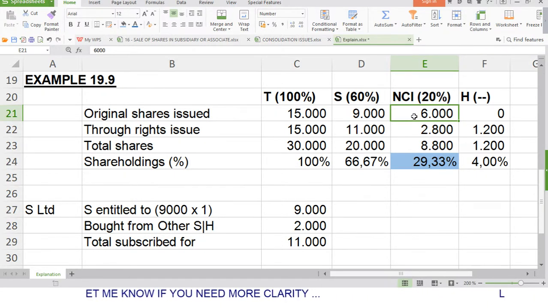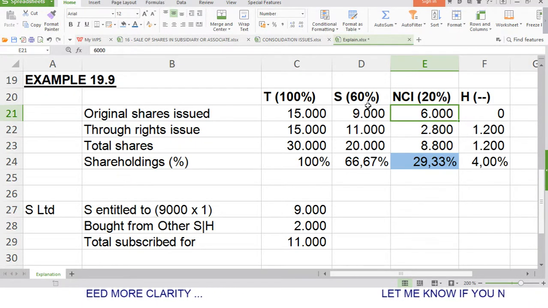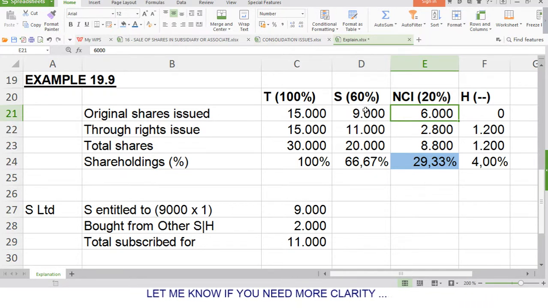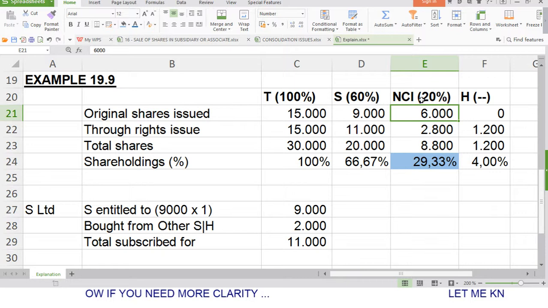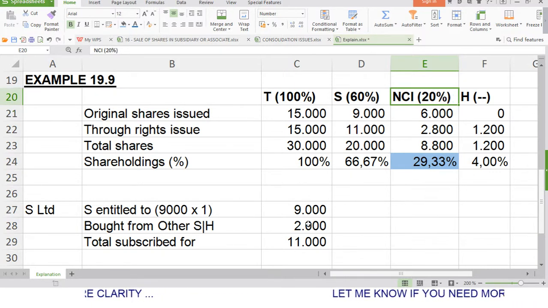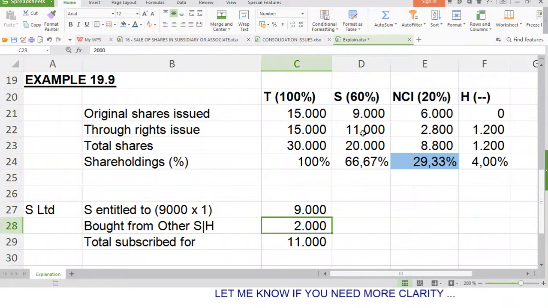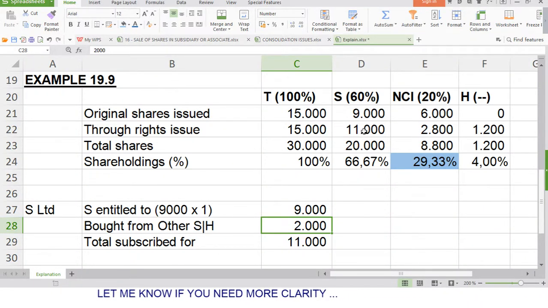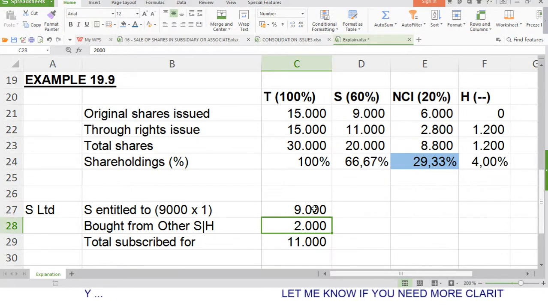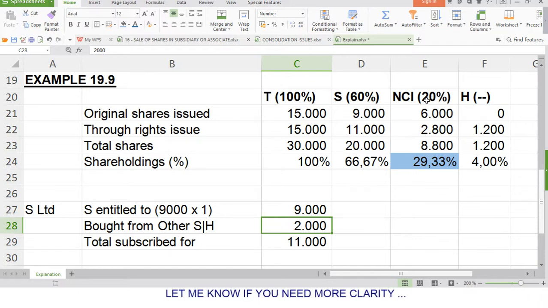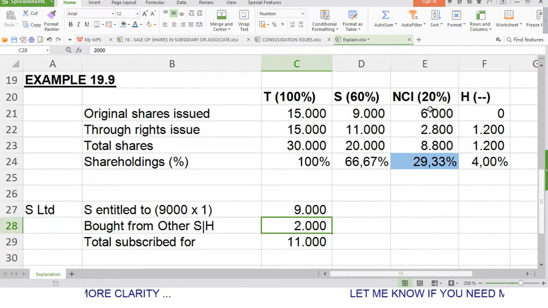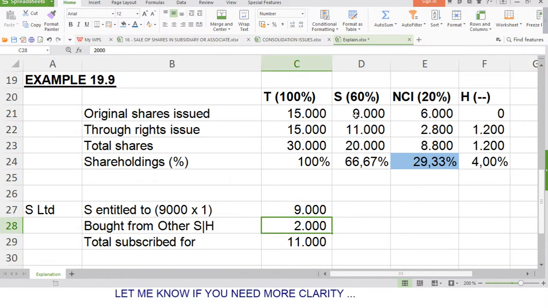All right, so the information is telling us that in addition, S is entitled to an additional 9,000 shares, but S also acquired rights from the NCI, which is 2,000 rights. Okay, so in addition to the 9,000 shares that they are entitled to get, they will also get 2,000 which they acquired from the NCI. That means now NCI is no longer entitled to a total of 6,000 shares, all right, but they are entitled to 6,000 minus 2,000 which they sold to S.